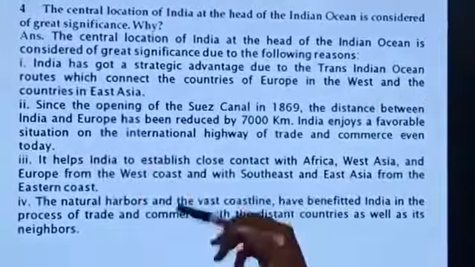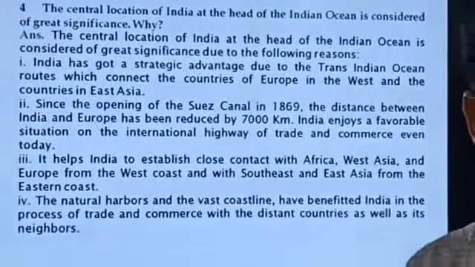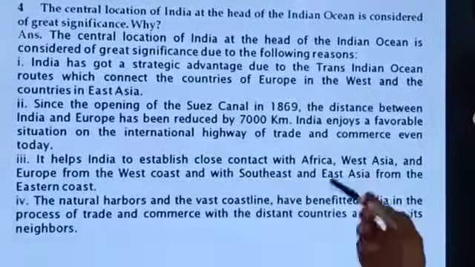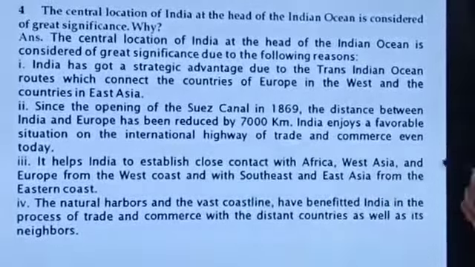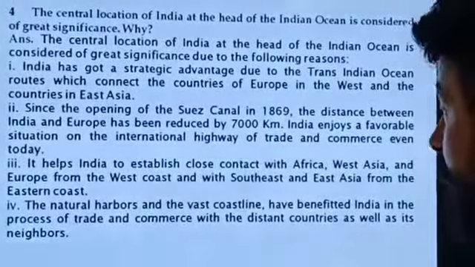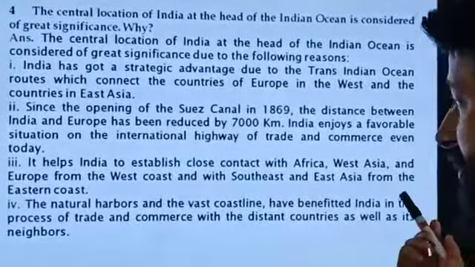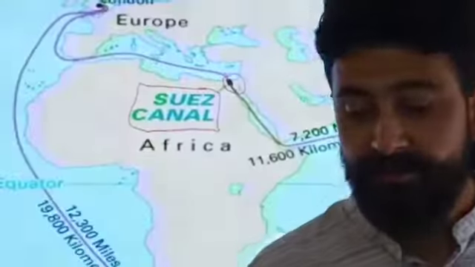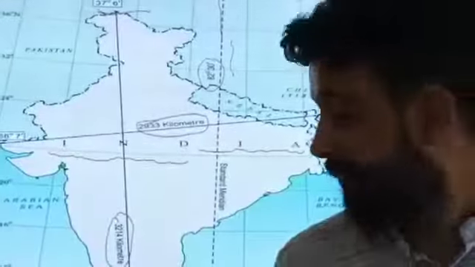In the next point, it helps India to establish close contact with Africa, West Asia and Europe from the west coast and with Southeast and East Asia from the eastern coast. As we are well aware, we have a long coastline.